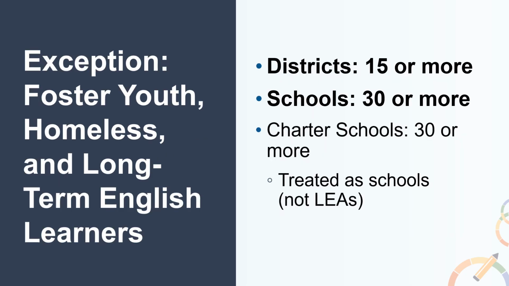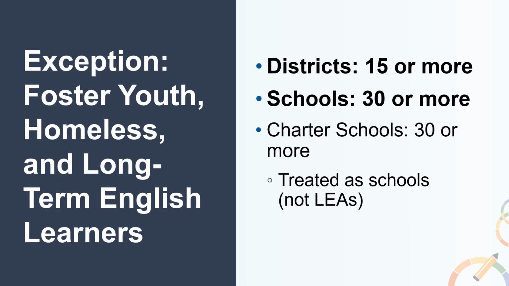There are, however, N size threshold exceptions to the rules. They apply to foster youth, homeless, and the new long-term English learner, or LTEL, student groups, as their N size thresholds are different at the LEA and school levels. At the district or LEA level, there must be 15 or more students in the denominator to be reported on the dashboard and held accountable.